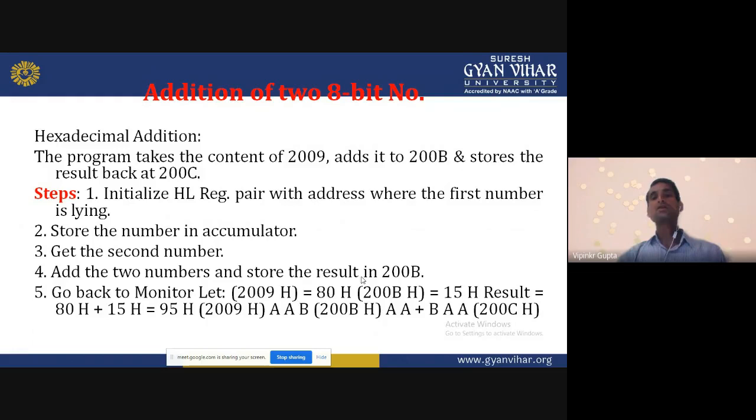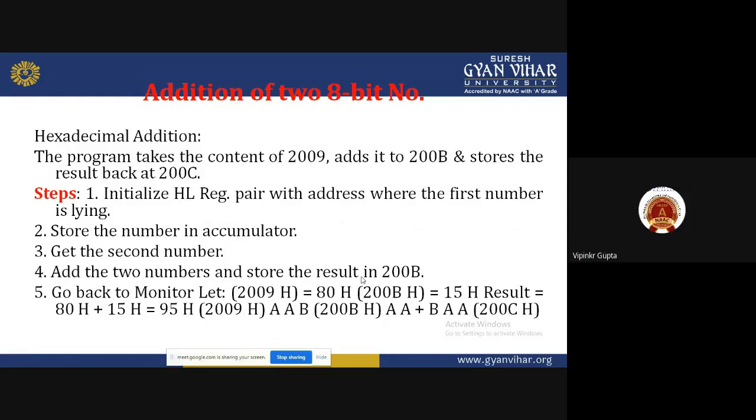Here we have two data which are stored in memory locations 2009 and 200B. Each and every memory location contains 8-bit data. After adding these two data, the result will be stored into 200C. So how will we write it?